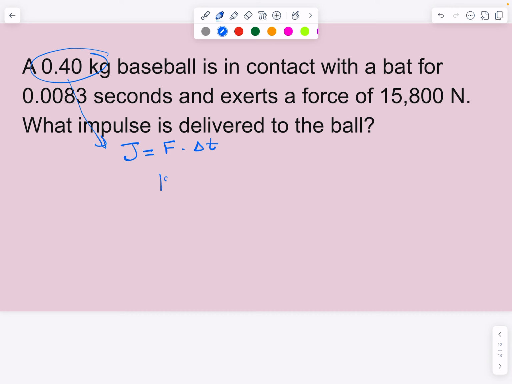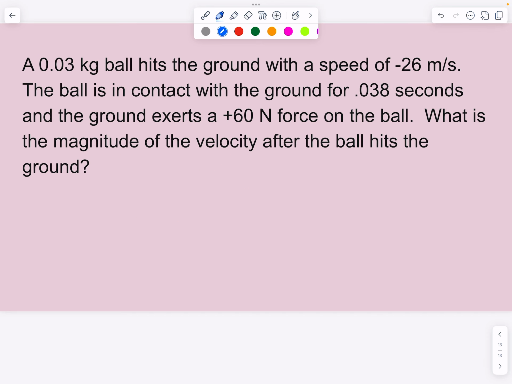So we're going to look at the force, 15,800, and we're going to multiply it by the time, 0.0083. And we're going to find out, in this case, that our impulse is 131.14 newton seconds. And that is our impulse value. So a little extra information that we didn't need because of just the way the equation is set up. And one final one for the day.